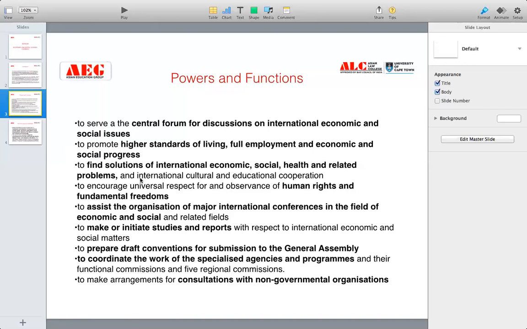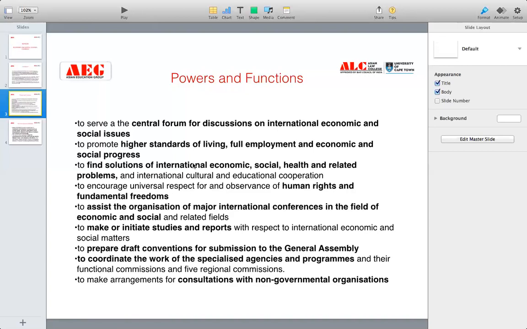Now, third is to find solutions to international economic, social, health, and related problems, and international cultural and educational cooperation. One of the ECOSOC functions is to find solutions to international economic, social, health, and related problems. Because it majorly works in all these areas of providing economic and social aid to the people, and looking after economic and social progress, it is ECOSOC's work to provide solutions to international economic and social problems.